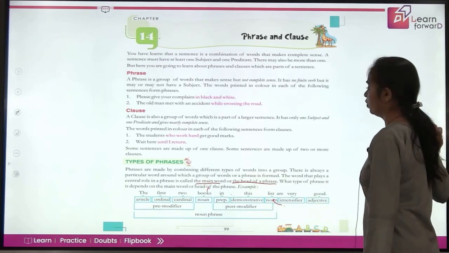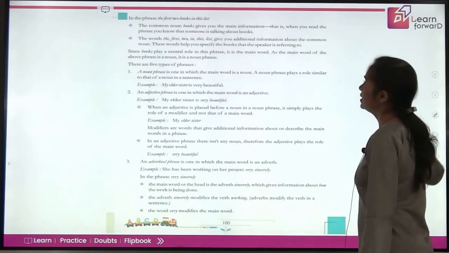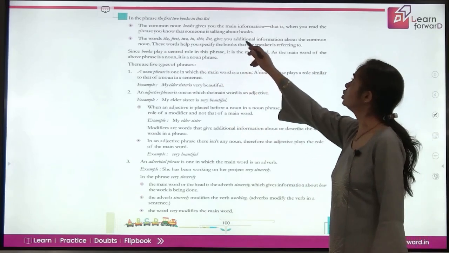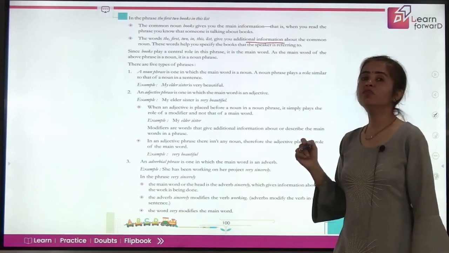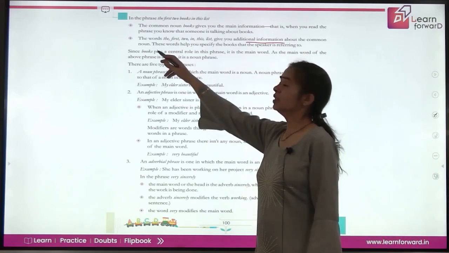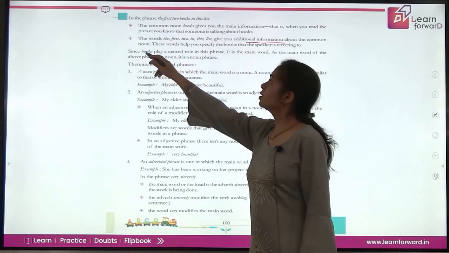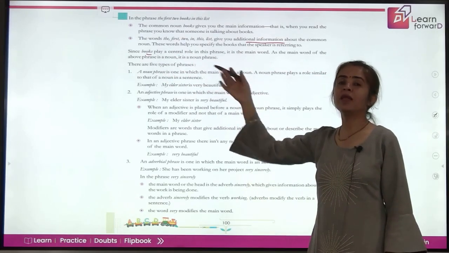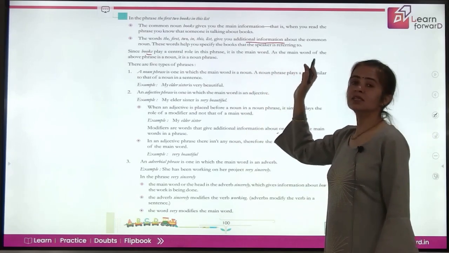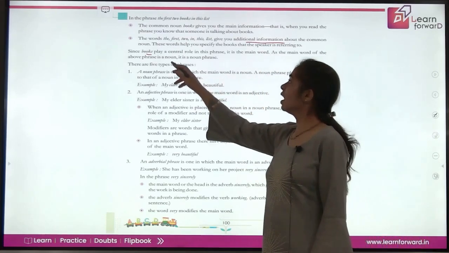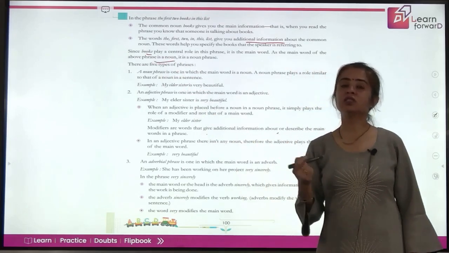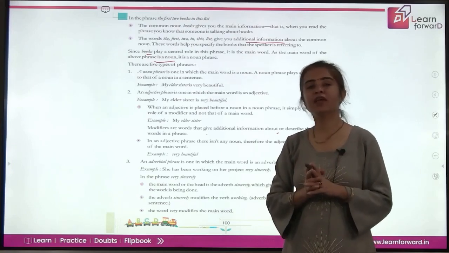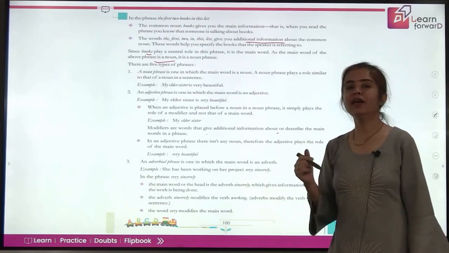The other part of the phrase, the first two words in this list, are just supporting; they are giving you additional information about the main word, the head of the phrase. That is books in this sentence. So books, they play a central role in this. And what part of speech is this word? That is a noun. That is why this phrase is the noun phrase, right? Because it is working as a noun, the head word there is a noun, and the other words are just giving additional information about the head of the phrase.